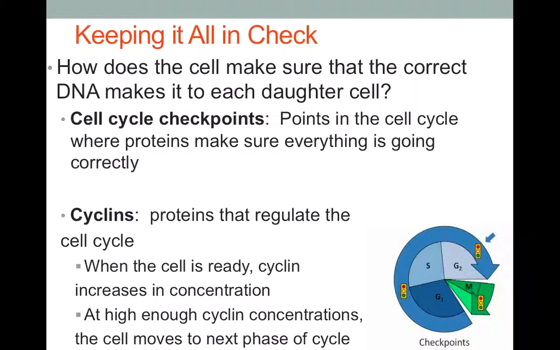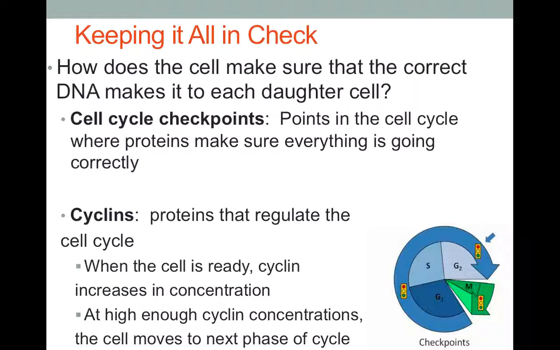So how is it that the cell is going to make sure that the cell is dividing properly? How can it decide if a cell needs to go through apoptosis? How can it decide if a cell is going to go into G0 phase, never to divide again? Well, the cell cycle checkpoints that are part of the overall cell cycle are going to check the cell cycle at certain junctions in the process to make sure that everything is going the way that it should. The proteins that are responsible for regulating the cycle are called cyclins, which is very cute because proteins that regulate the cell cycle are called cyclins, very cute.